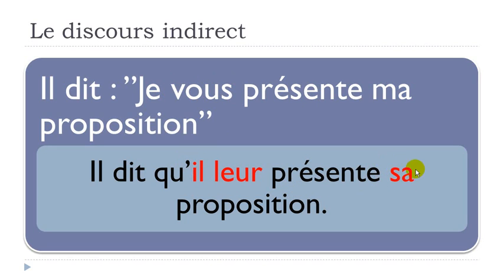Présente sa proposition, we saw that as well. And then vous, okay, which is this pronoun, pronom complément d'objet indirect, je présente à vous, okay. In that case, you will have to modify and to put that at the third person of the plural. Il leur présente sa proposition. Okay? Il dit qu'il leur présente sa proposition.